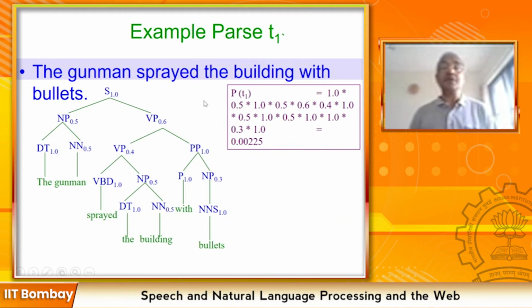So this probability is more than the probability of the tree which gives bullets to the building. Okay, so the gunman can have the bullets, or the building can have the bullets. Two parse trees have been constructed. The first parse tree has higher probability than the second parse tree.